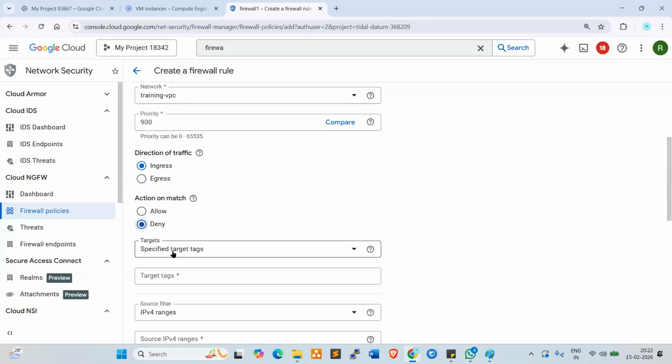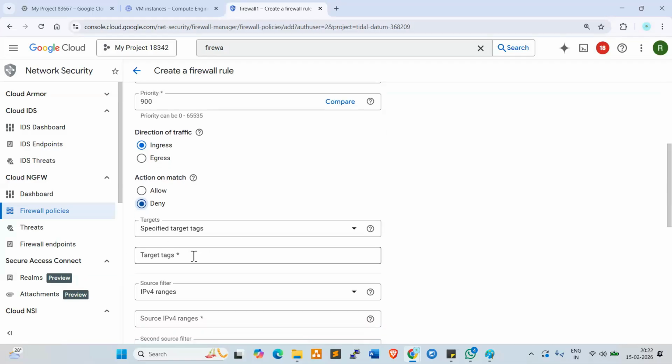Now specify target tags. From web server to app server, I want to restrict the traffic. So what is the target here? Anyone? Web server to app server, I want to restrict the traffic.